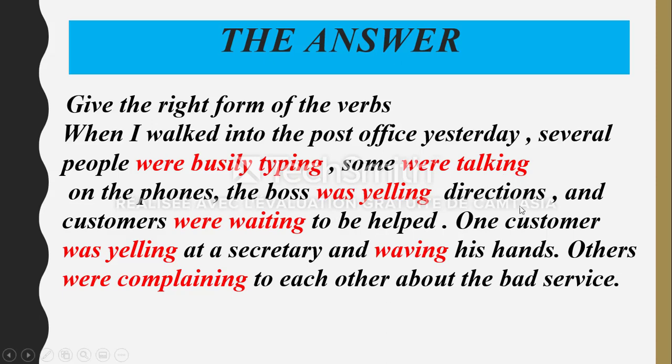Then we have: one customer was yelling at the secretary and waving his hands. So here we have was yelling, the verb to be in simple past plus the verb yell plus ing, at a secretary and waving. Here we can say also and was waving. But to avoid repetition of was, we write just waving, verb plus ing. But if you write, for example, and was waving, it's correct, his hands.